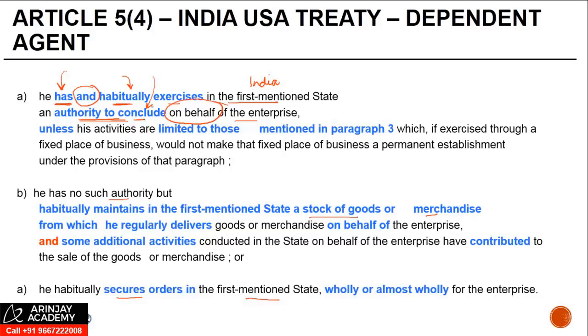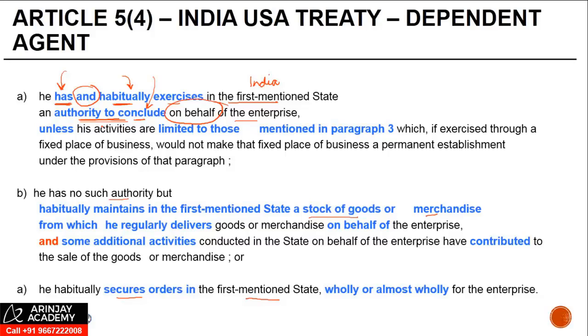Now, this does not include the words negotiate and conclude, or negotiate or conclude, right? Which means even if some bit of negotiations are done, unless the conclusion happens, then it will not be treated as a PE. But you need to find out a thin line between these two.